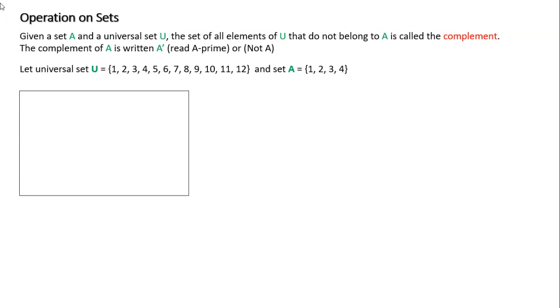So inside this box, I'm going to have all these numbers 1, 2, 3, 4, 5. The way we represent our sets in Venn diagrams is with circles. So here, my universe is the box, and I have one set, which is A, and I represent that as a circle. Inside this circle, I have these elements, 1, 2, 3, 4.